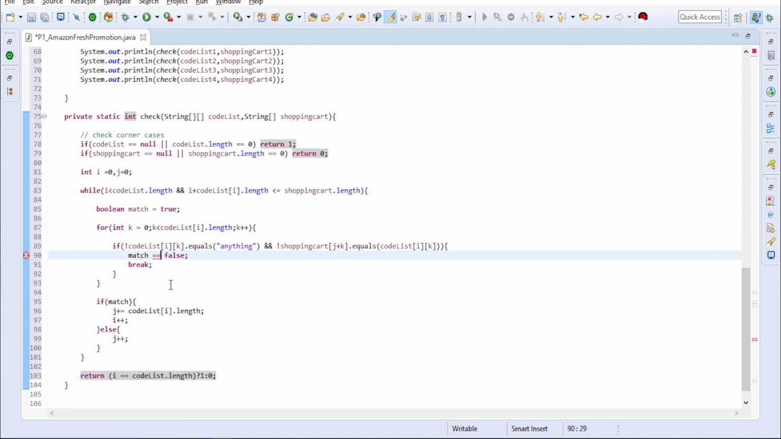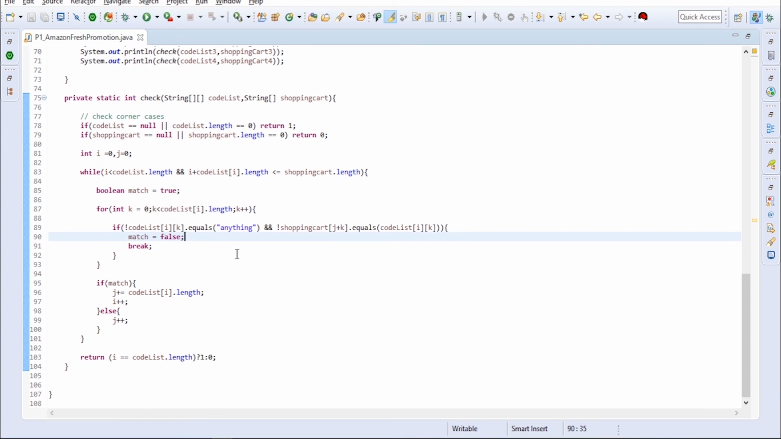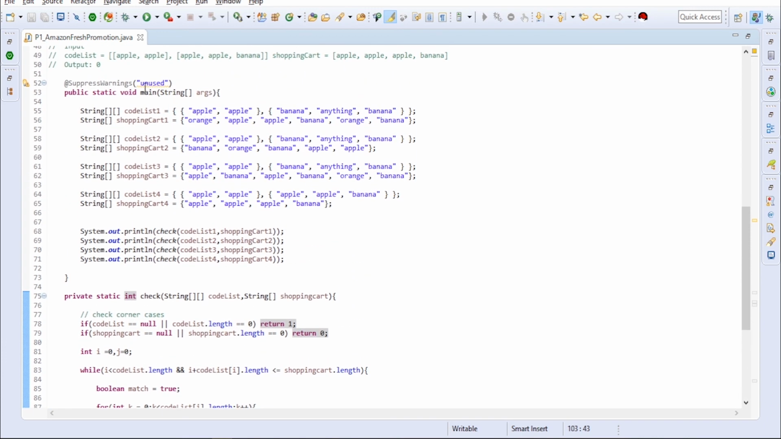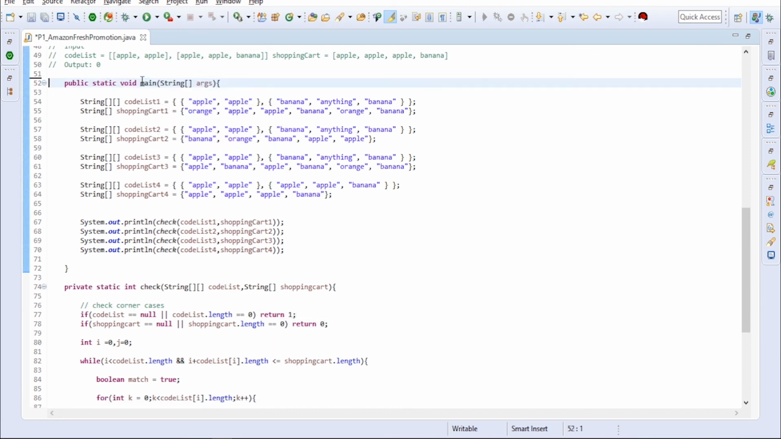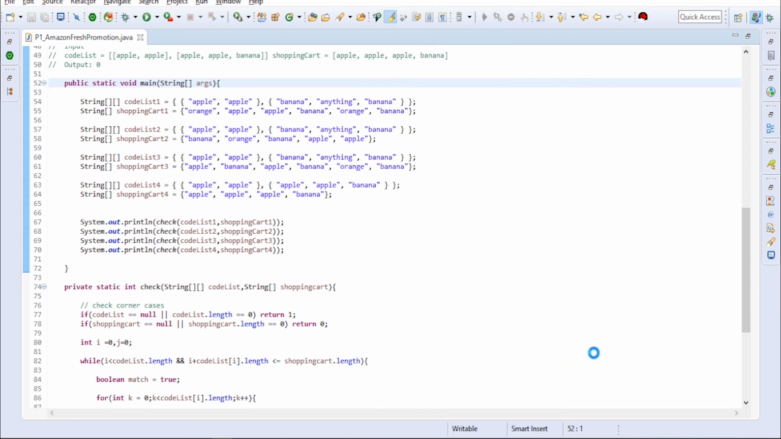Here the thing is match equals false. Save it. Okay, boom, we completed the algorithm. So we will test it with our sample code list. We will run it as a Java application.